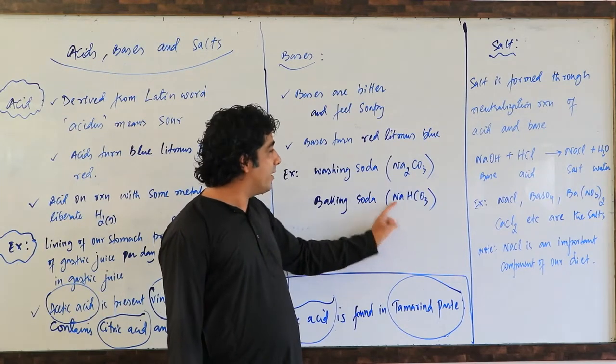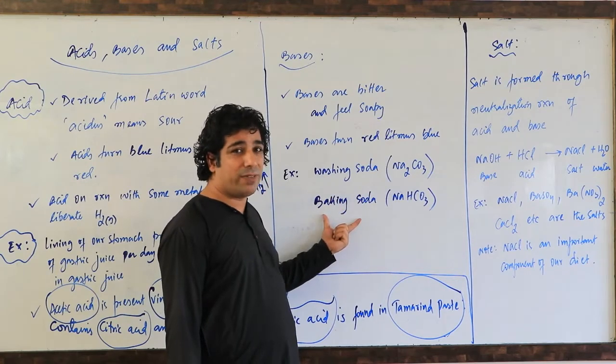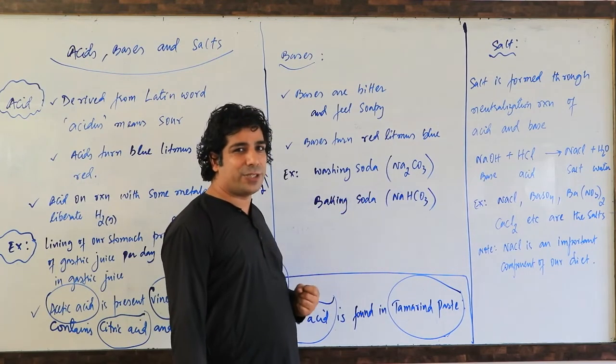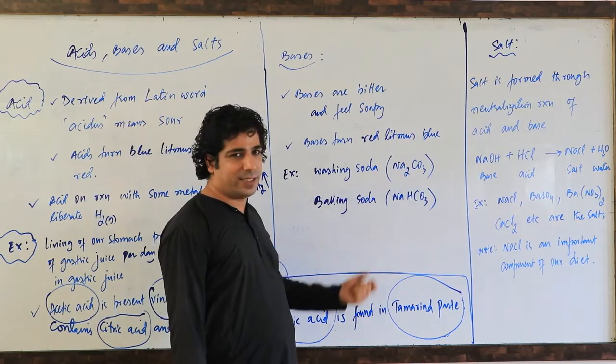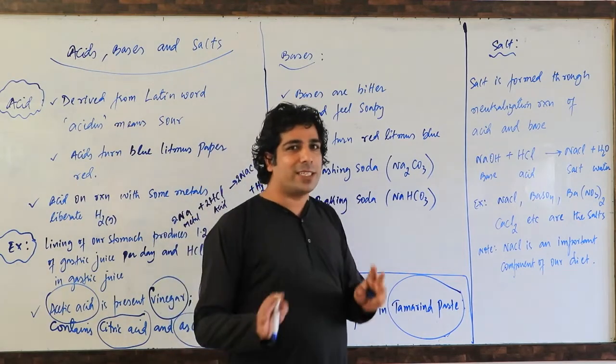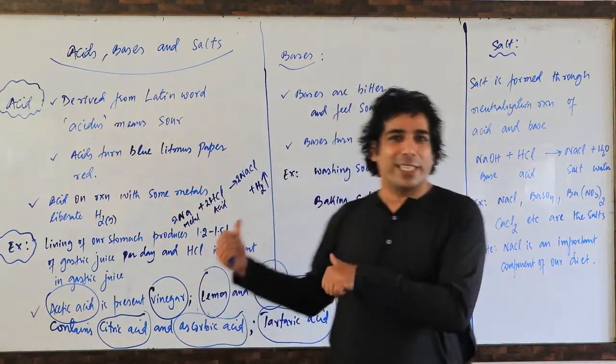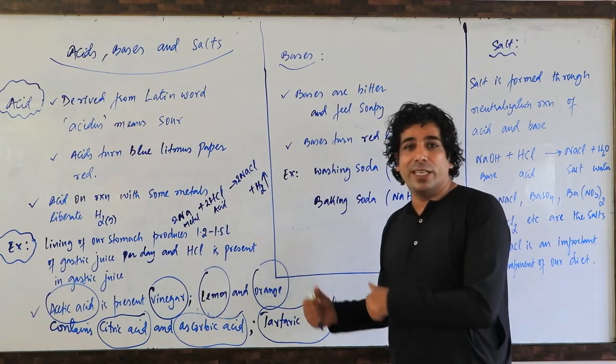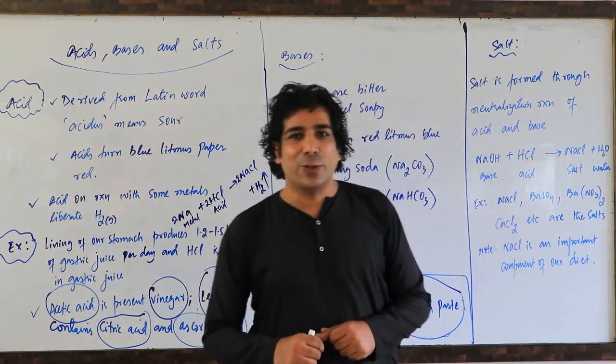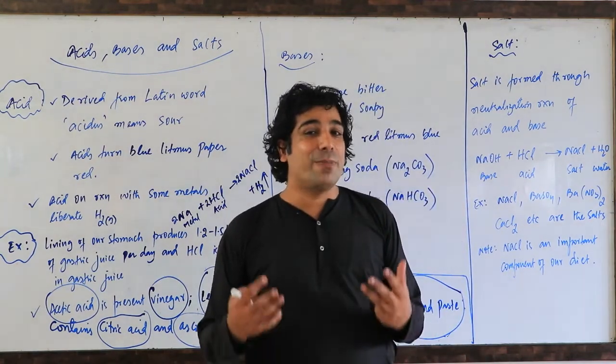So washing soda and baking soda act as basic in nature. In actual they are salts, but you can take them as bases also because they can make the solution basic.